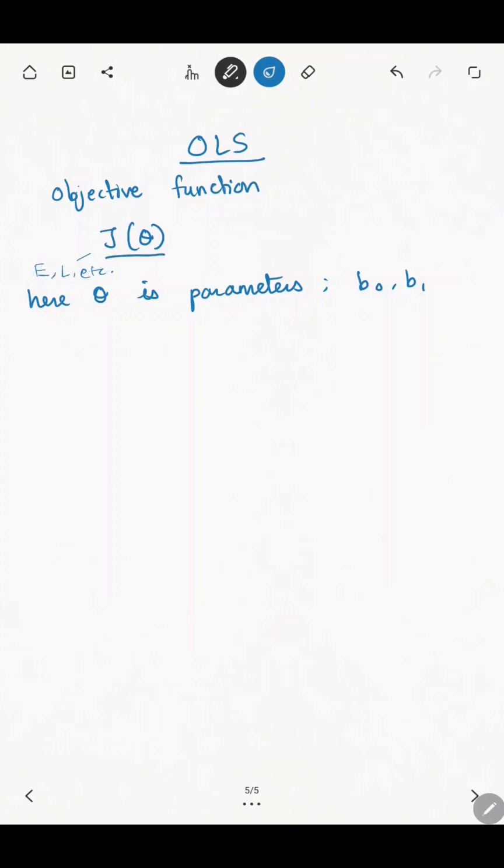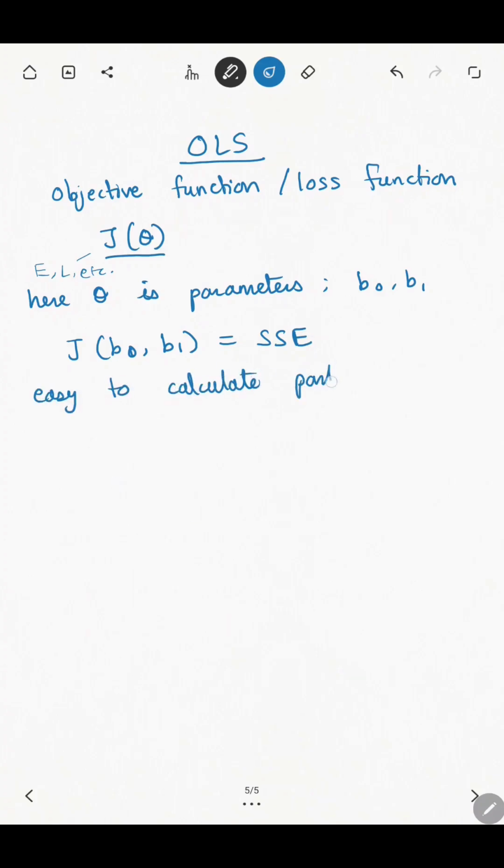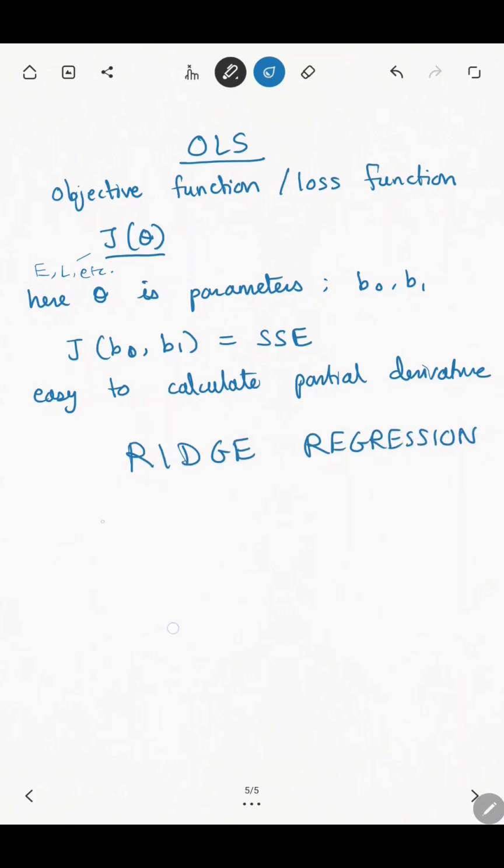We can also use E for error, L for loss, etc. It can also be called a loss function or error function, but normally it's called the objective function and denoted by J. So J of B0, B1 is the sum of squared error, that is, summation of y minus (B0 plus B1x) the whole squared, or y minus y hat squared. So it is easy to calculate partial derivatives and we'll do that in some upcoming video.